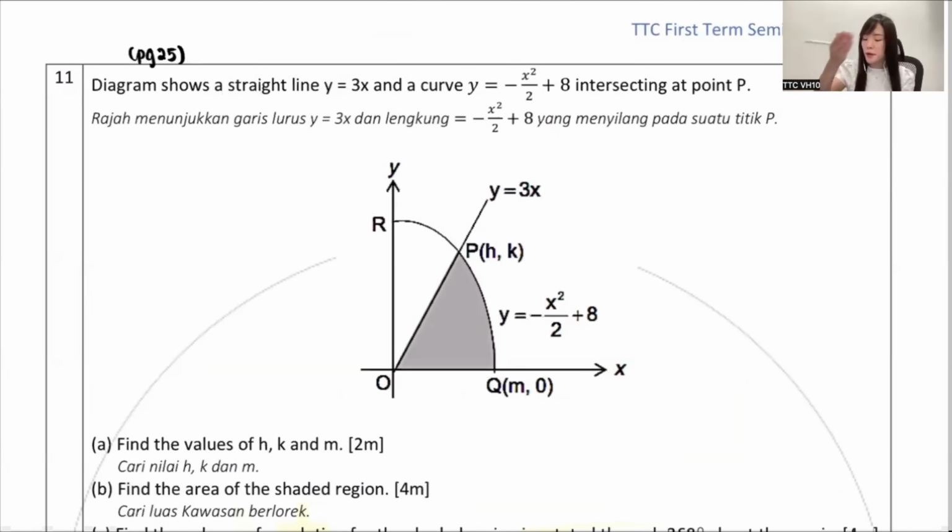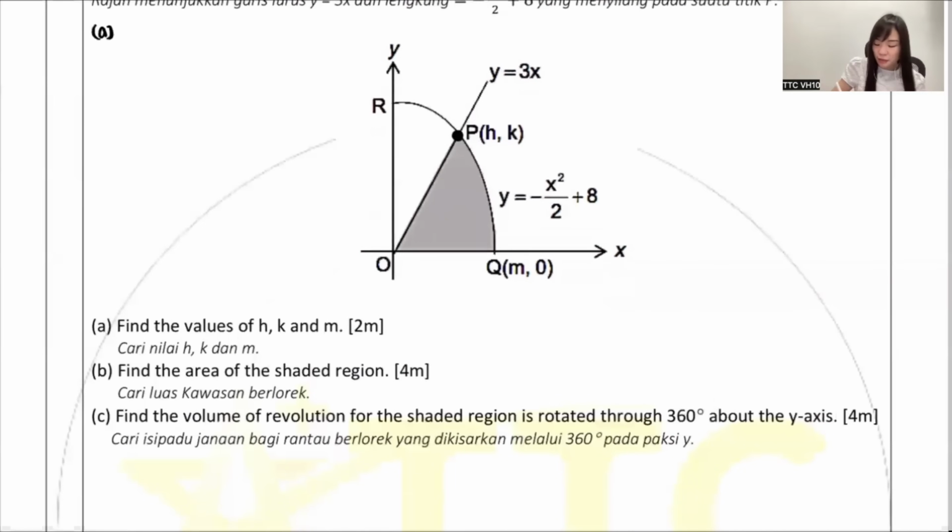They say the diagram above shows a straight line, y equals 3x, and a curve, y equals negative x squared over 2 plus 8, intersecting at P. So both of them intersect at P. That's totally everything I can see. So you see, start from A. Later on, you can see B is area, C is volume. That is my focus.